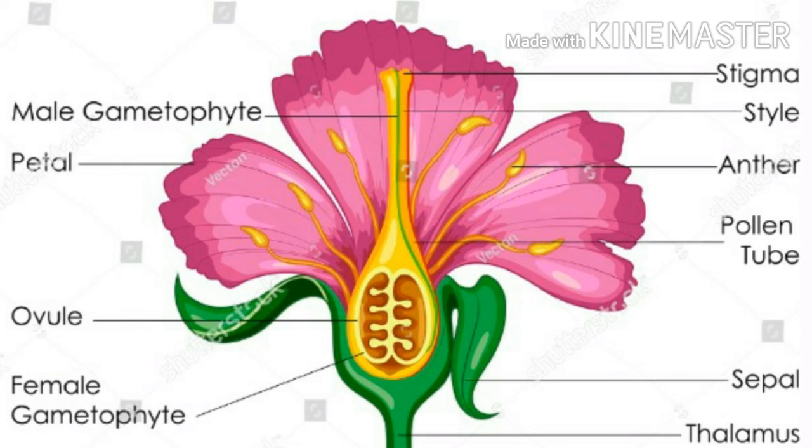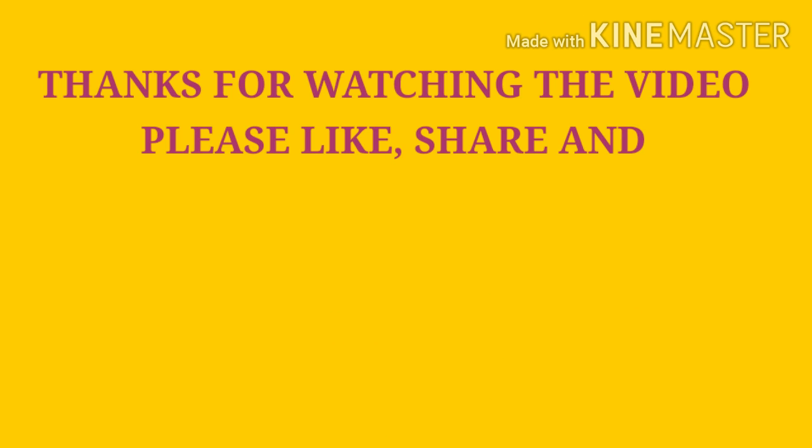The first is the pre-fertilization phase, that is before fertilization. Second is the fertilization phase, meaning at the time of fertilization, and third is the post-fertilization phase, that is after fertilization. That means this is the complete sexual reproduction of the plant.